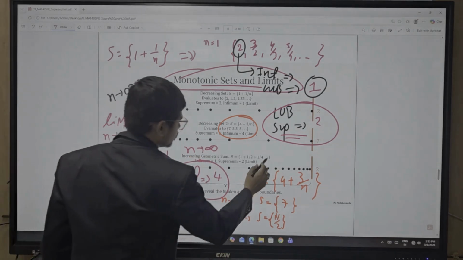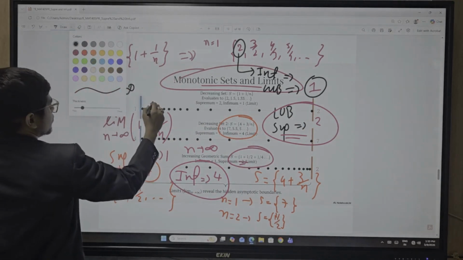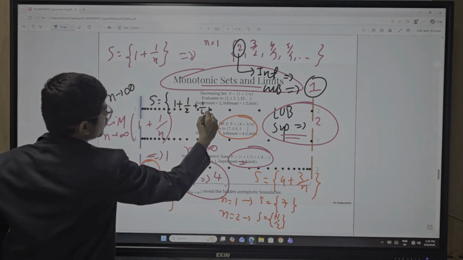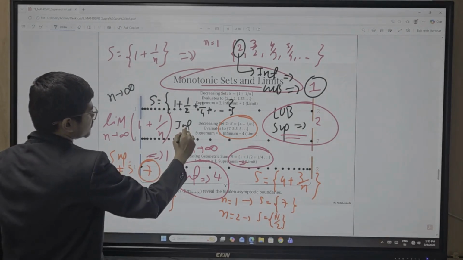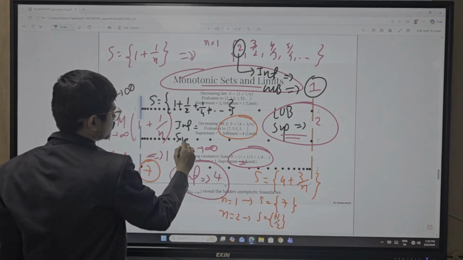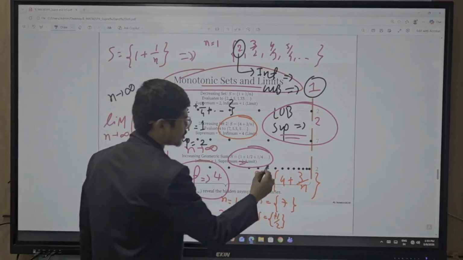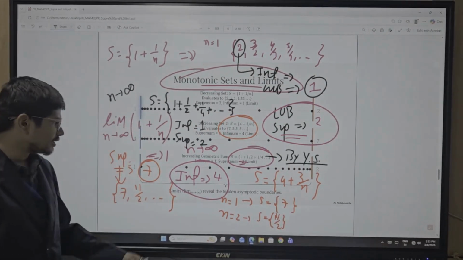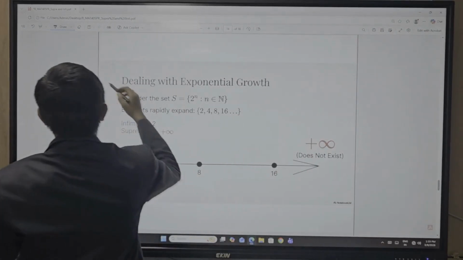So my dear students, you can solve this by yourself. Question I write for you: S equal to 1 plus 1 by 2 plus 1 by 4, and so on. I just give you the answer. Infimum is your 1, supremum is your 2. You can solve this by yourself. So now go to the next thing.